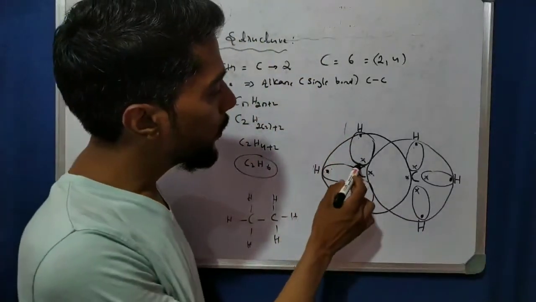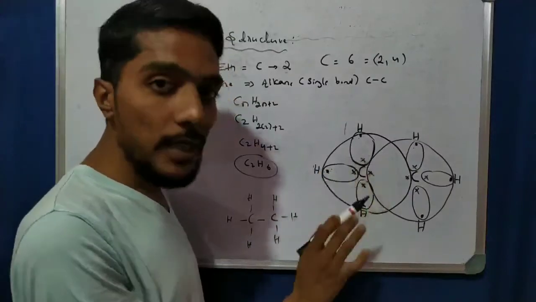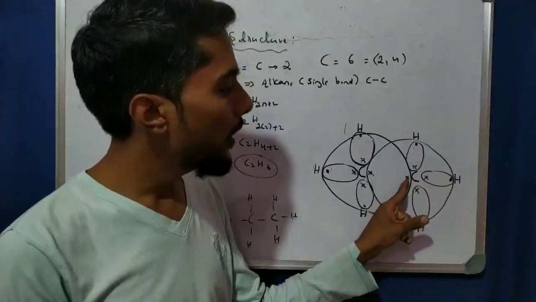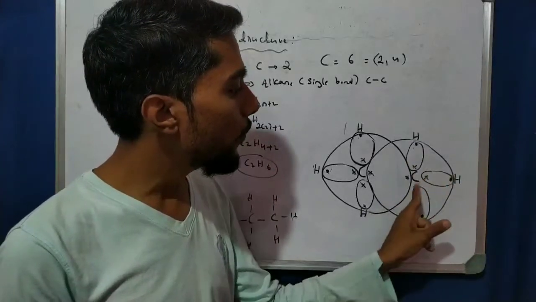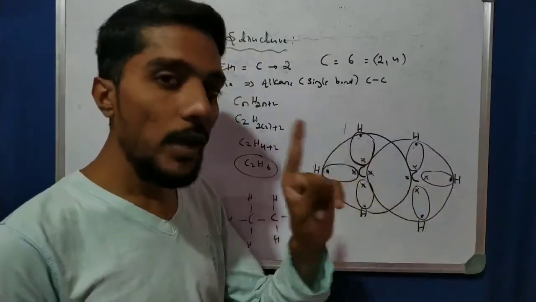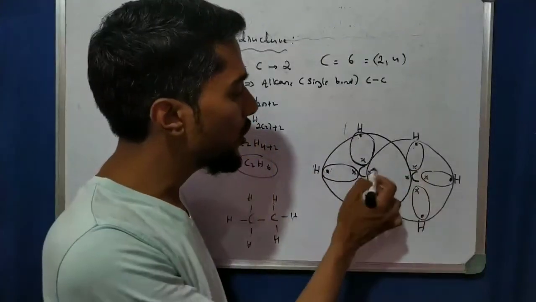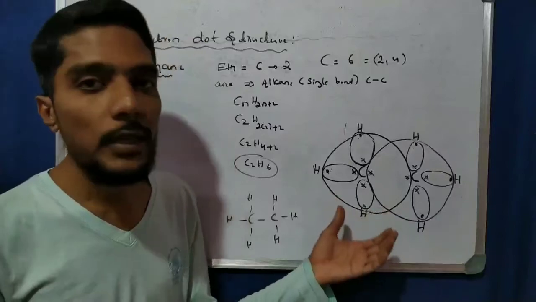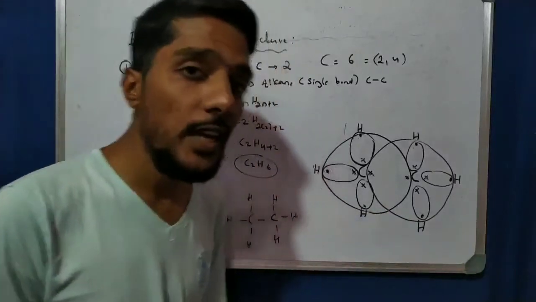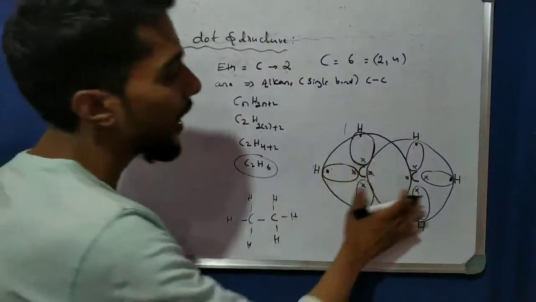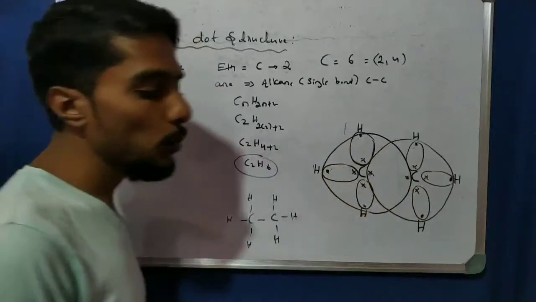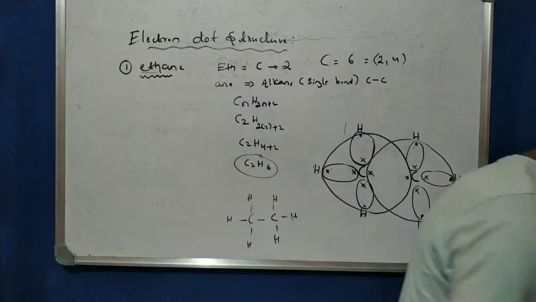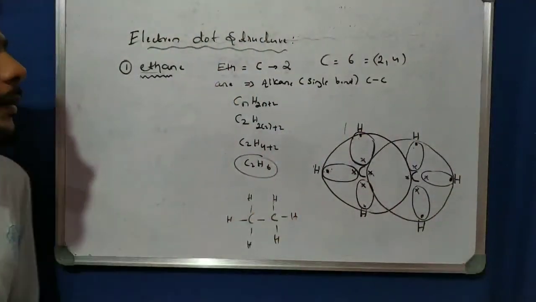Okay, so 1, 2, 3, 4, 5, 6, 7 are there, so 1 more is required, so carbon can share with this other carbon. And here also 1, 2, 3, 4, 5, 6, 7 are there, so carbon requires another 1 electron. So in total they share 1 electron between the carbons, and we get the electron dot structure of ethane. Right? So students, this is very important for examinations. If you write this much, you get 1 to 2 marks. So that is very important. Now let's pause the video and draw this diagram.